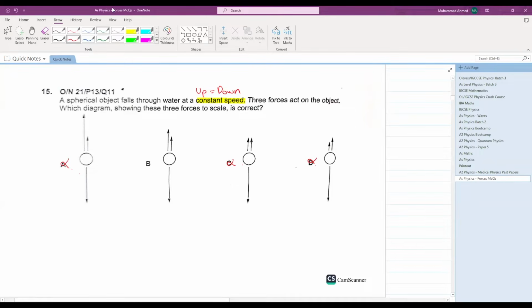Why? Because my upward forces should be equal to the downward forces. In part A, the arrows of upward forces are much larger than the downward forces. In part C and D, the arrows of downward forces are much larger than the upward forces. The only remaining option is B. Also, if you can't visualize this, you can measure these lengths with a scale. Let's say this is 6 centimeter. This will be, let's say, 3.5, and this will be 2.5. So the length should equal one another in the up and down direction.